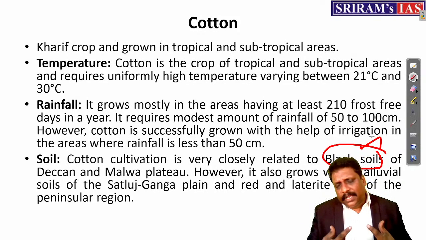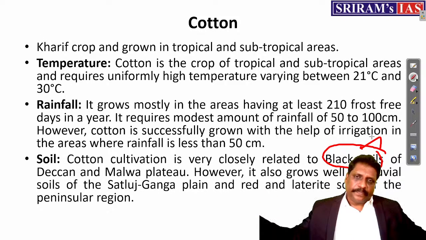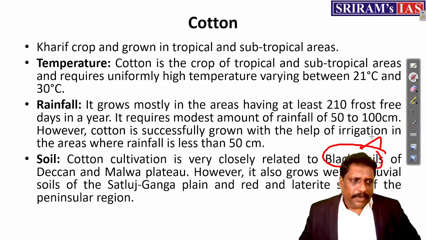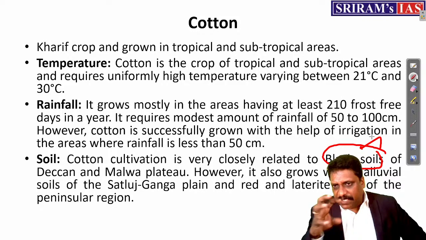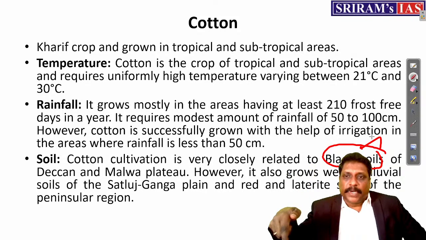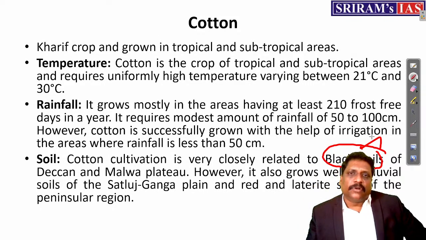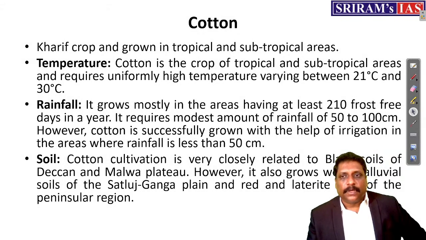Black soil has the capacity to retain moisture for a very long time. Precipitation may be less, but soil moisture should be more. That's the reason the most conducive soil for cotton cultivation is black soil.